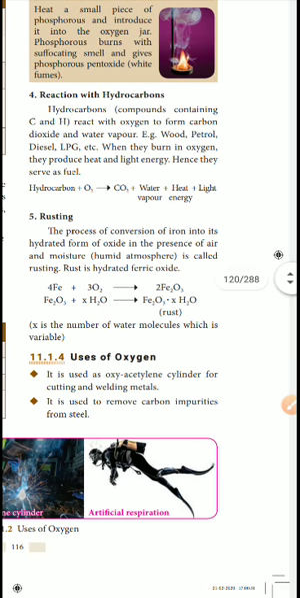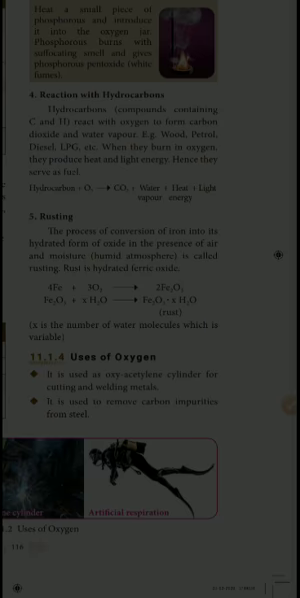Next, rusting, which you know as turupadital in Tamil. Rusting is the process of conversion of iron into its hydrated oxide, hydrate meaning water content. It forms in the presence of air and moisture, the humidity content. Rusting forms when the air is humid or the temperature is very cold. Rust is hydrated ferric oxide.